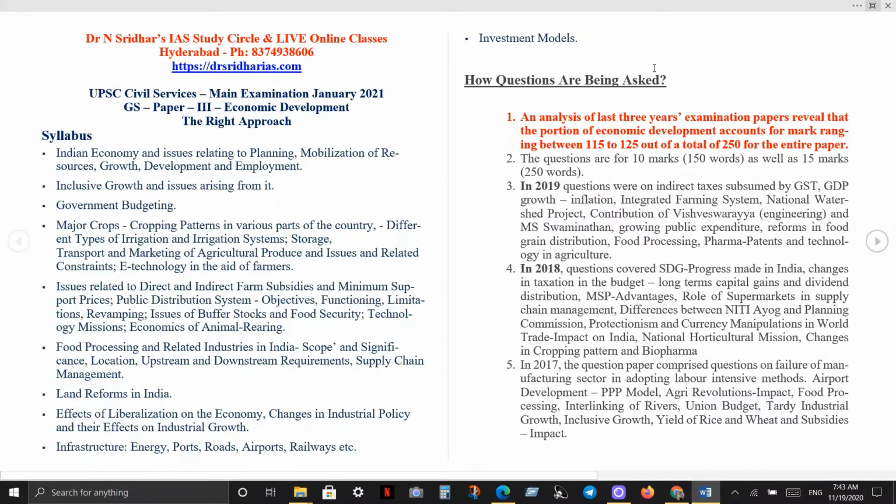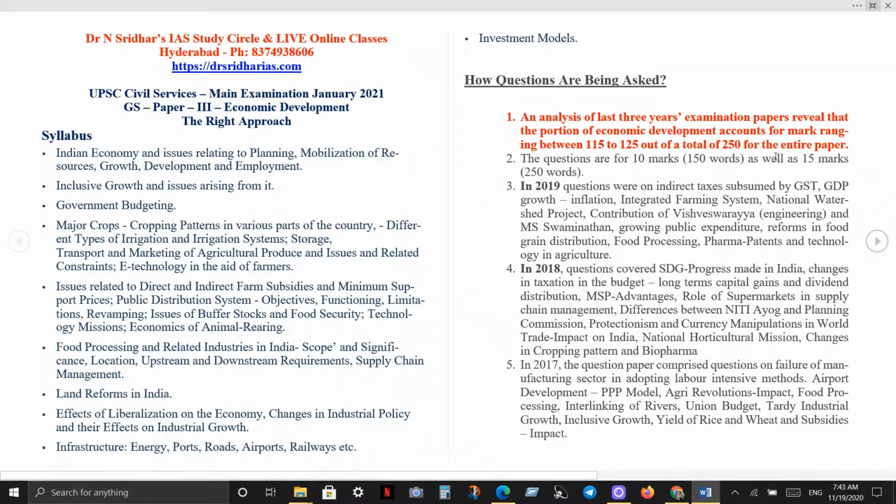Now, the last 3 years are the correct way to analyze, though of course it's always better to see 5 years in the case of optional. In GS, especially in economy, I suggest the last 3 years will be enough to capture the trend. Anyway, economy is constantly changing. So if we see 2019, 2020 mains we will be writing, which was supposed to happen in October, got postponed to January.